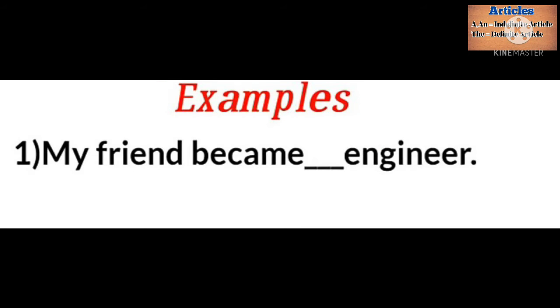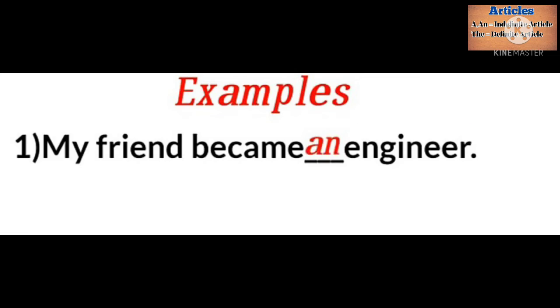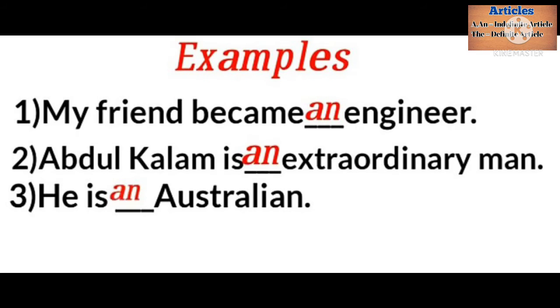My friend became dash engineer. Here engineer is singular, so we will use an. Here an is used before a singular noun which begins with a vowel sound, not with other letters. Examples: my friend became an engineer. My friend became an engineer. Here we used an.